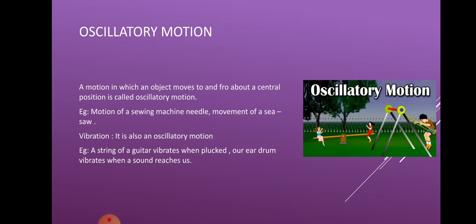Another example is the movement of a seesaw, or the swinging motion of your hands when you're running. When you run, one hand goes in front, one goes back. Then the one which was back again comes in front, and the one which was in front goes back. So this shows you the movement of your hands. This kind of motion is known as oscillatory motion.